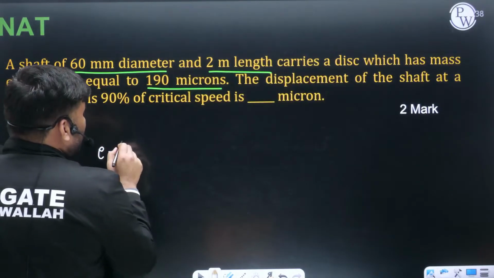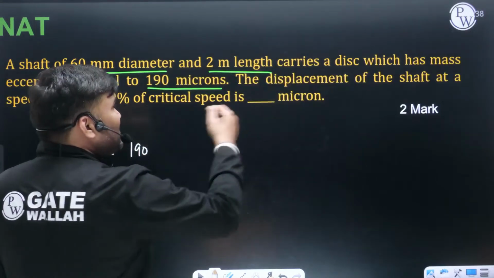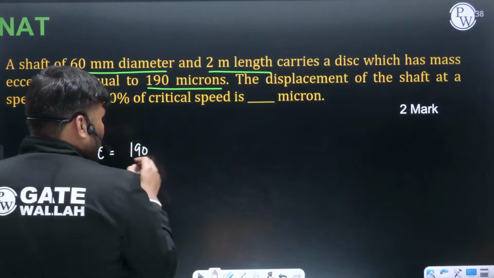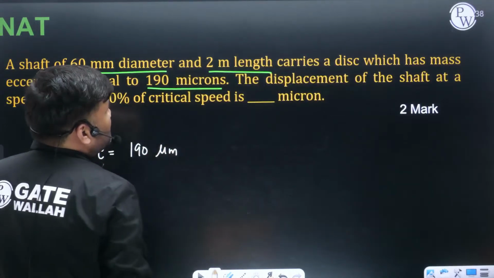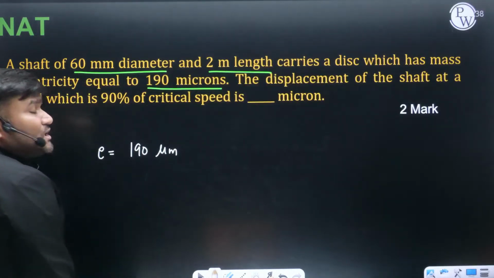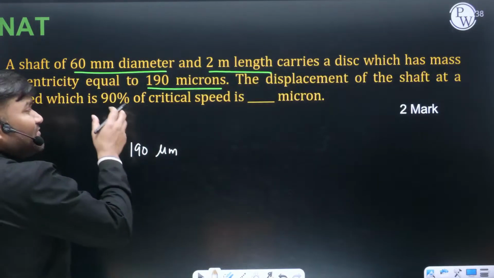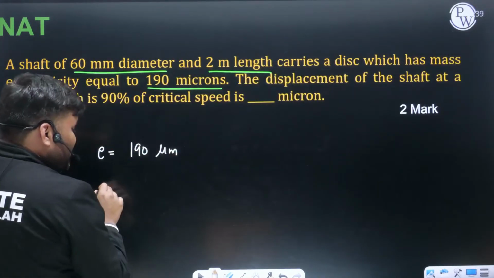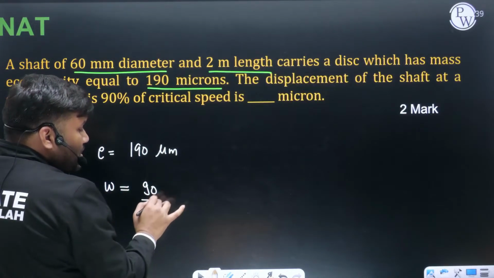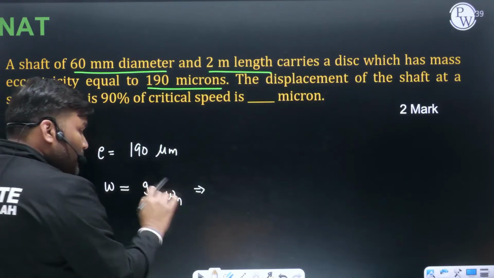Eccentricity they have given 190 micrometer, यानी कि 190. अच्छा, answer भी they have asked in micrometer, so I will not convert any units. 190 micrometer. Displacement of the shaft at a speed which is 90% of the critical speed. अच्छा, shaft की critical speed क्या होती है? Omega n, natural frequency. When your shaft is rotating at 90% of the critical speed, they have given as 90% of critical speed, something like this.